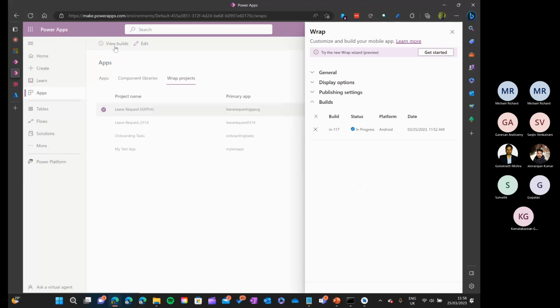Basically, we can say any end user who doesn't know any coding or anything, because Canvas app is like drag and drop, they can build some app. So this is one of their benefits. Let's say who don't know any coding or anything, they can build and release the app into the app store and it's very easy.